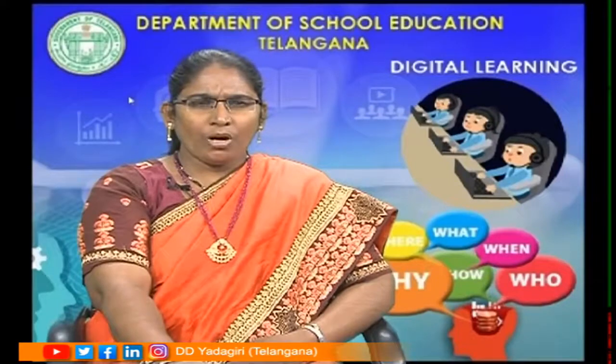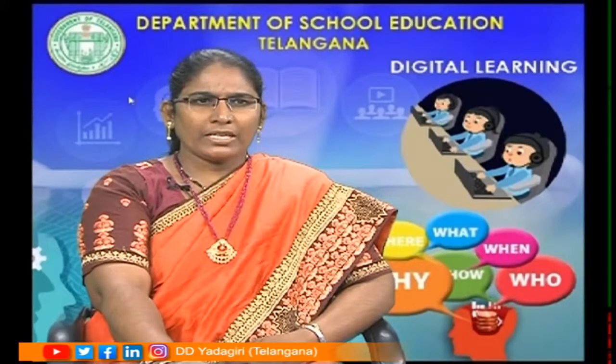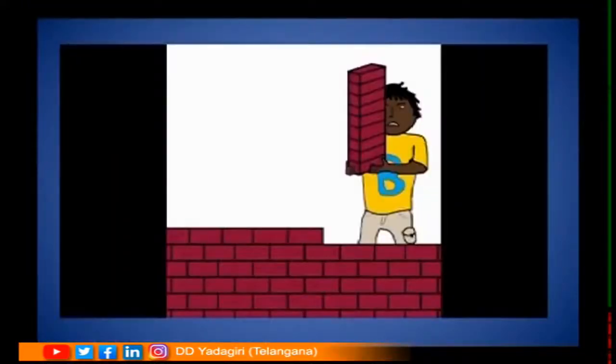Students, to make a wall, what do you need? Yes, we need bricks, cement, sand. So, how is the wall made? All these are piled up one over the other. These bricks are joined one by one, and thereby we construct a wall. So many walls are joined together to make a house. Yes, similarly we see the cells also join together to form a living organism.